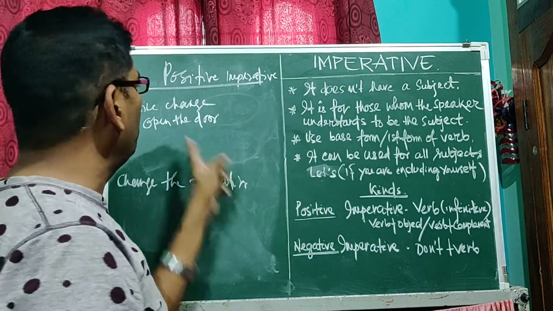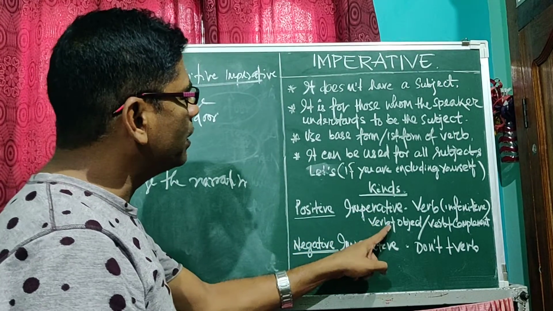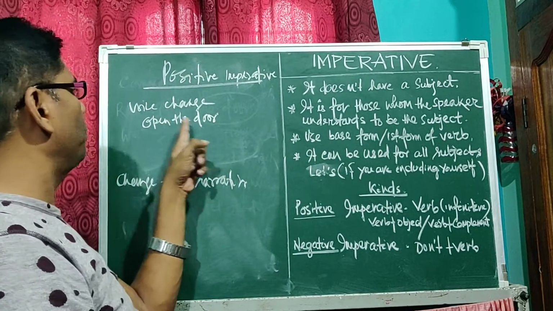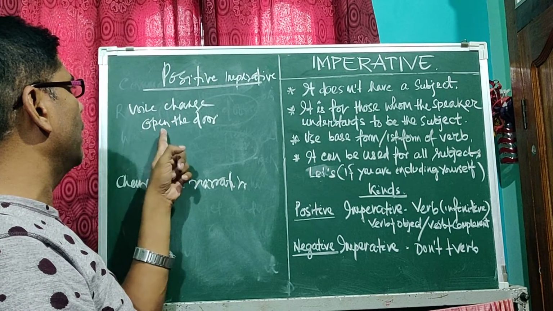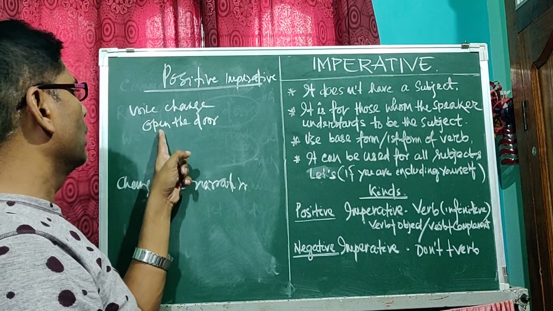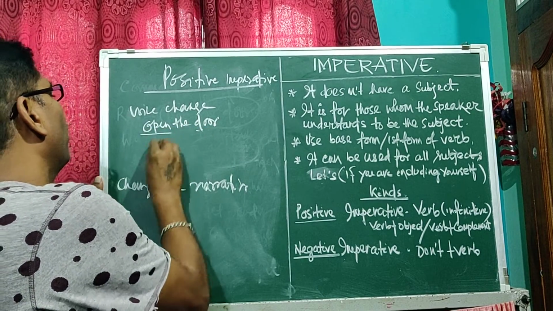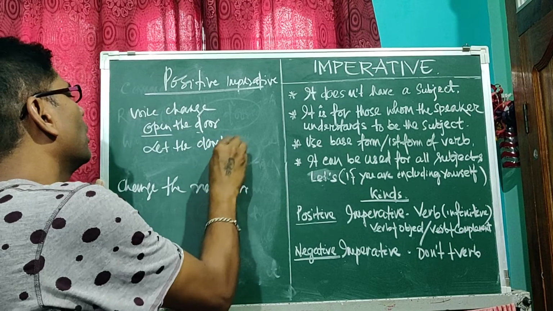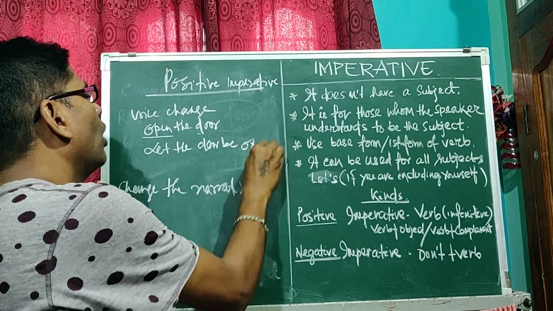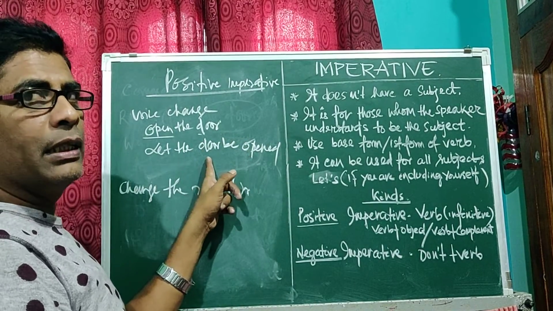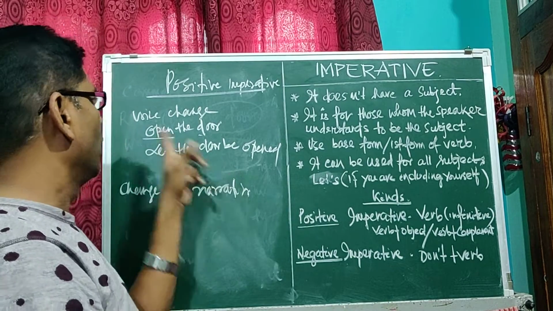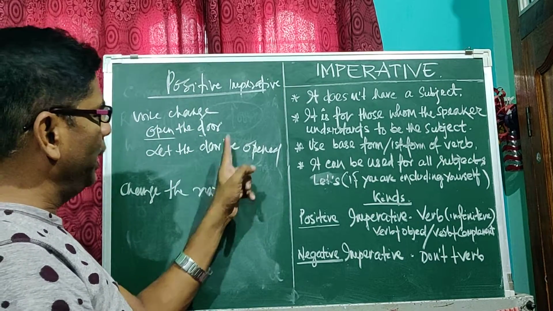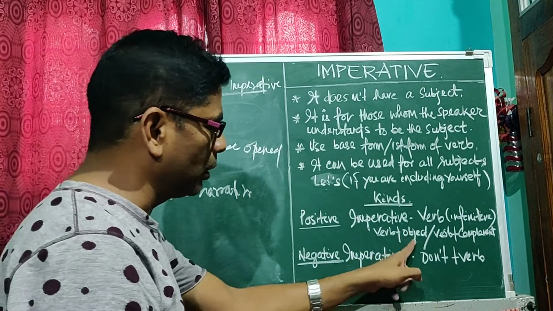This is an example of positive imperative. The formation is verb plus object. At the time of voice change, the answer will be: let the door be open. We have already discussed this in the chapter on voice change. Open the door. Let the door be open. This is verb plus object.